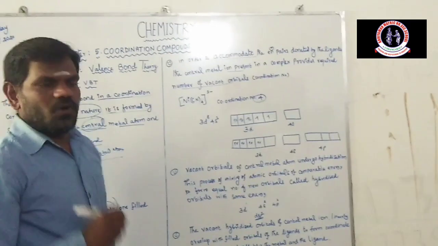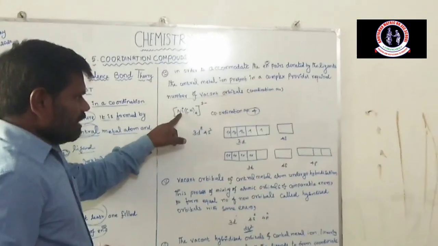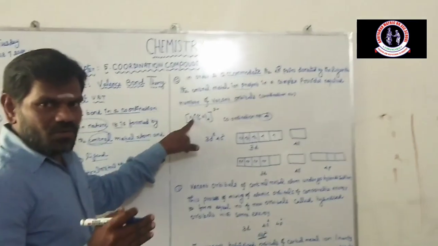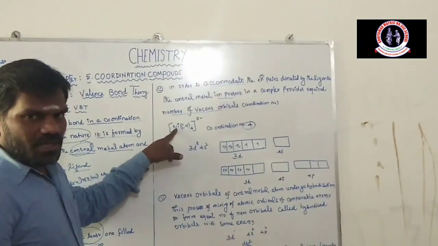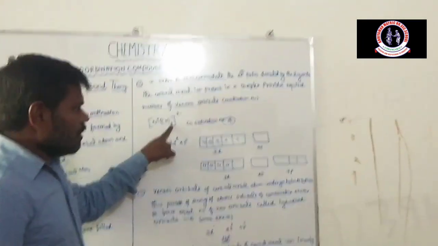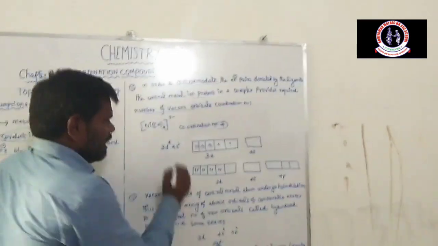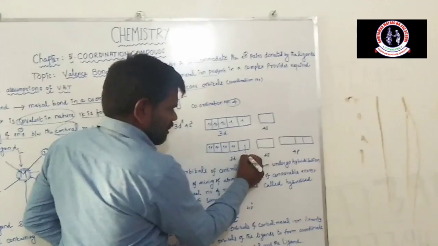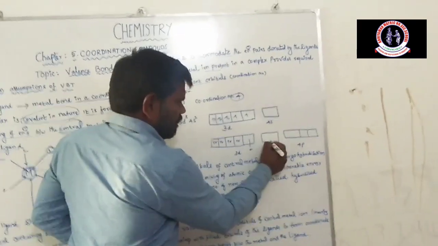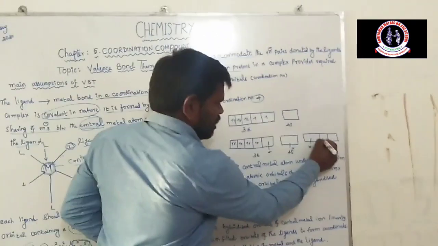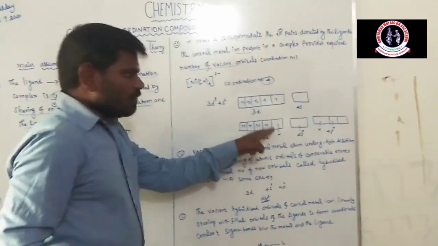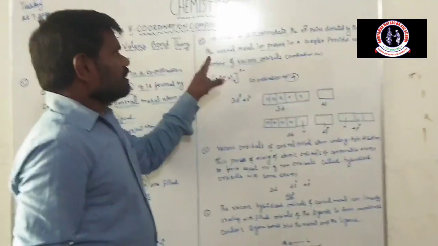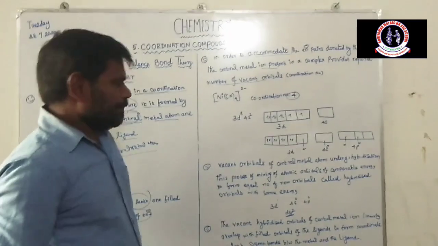The central metal atom has vacant orbitals equal to the coordination number. So here, coordination number 4, it has 4 vacant orbitals: 1, 2, 3, 4.